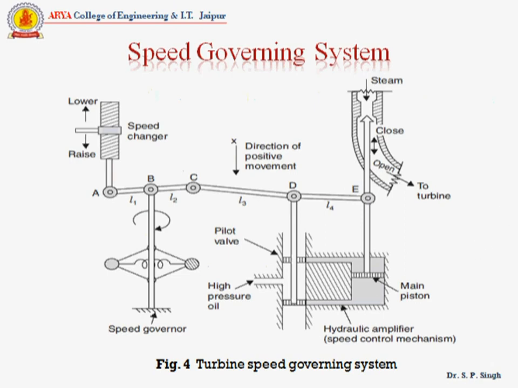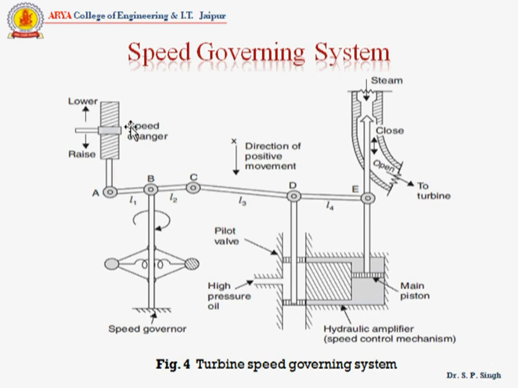Now third is the hydraulic amplifier. This consists of the main piston and pilot valve. Low power level pilot valve movement is converted into high power level piston valve movement, which is necessary to open or close the steam valve against high pressure steam.